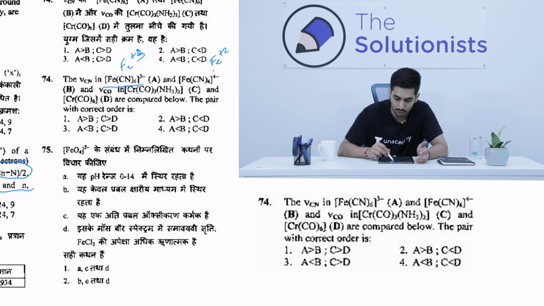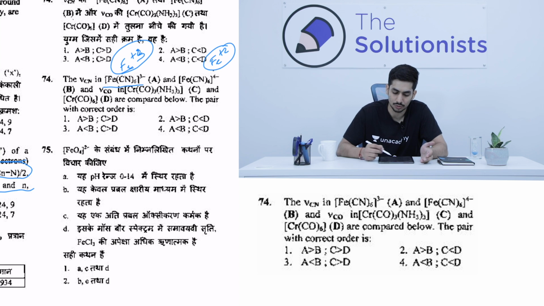So over here iron is more electron deficient, over here iron is less electron deficient. If iron over here is more electron deficient, that means it will be donating fewer electrons to the CN, which is a pi acceptor, basically the anti-bonding. It's a similar case to Cu also. Since the ferric ion is electron deficient compared to iron plus 2, it will donate fewer electrons, so the CN bond over here will be stronger in A as compared to B. So A greater than B.